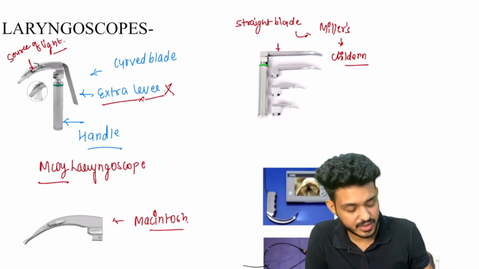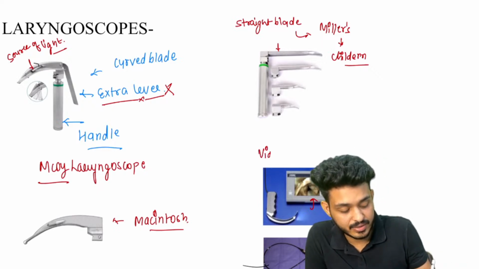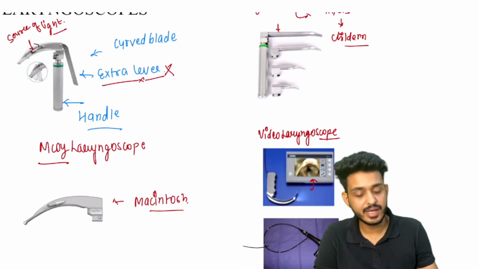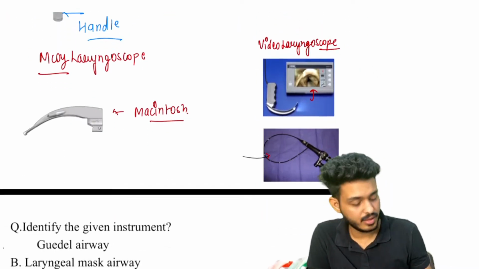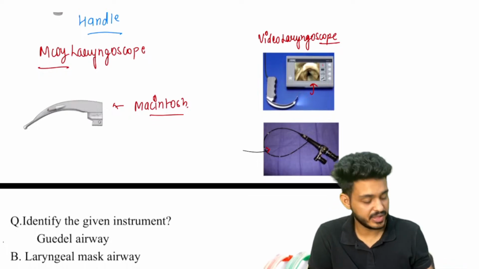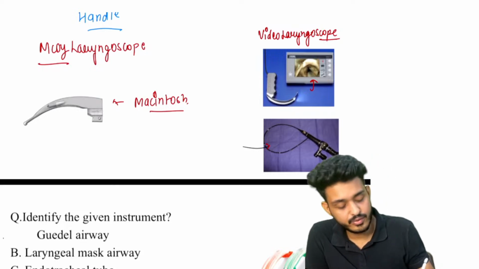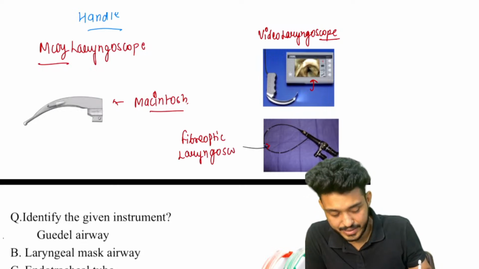Okay, in this one you can see the structures on the screen. So this is your video laryngoscope. This one we are using for rapid sequence induction, all those things when we cannot visualize the opening. That is your fiber optic laryngoscope. This is your fiber optic laryngoscope.